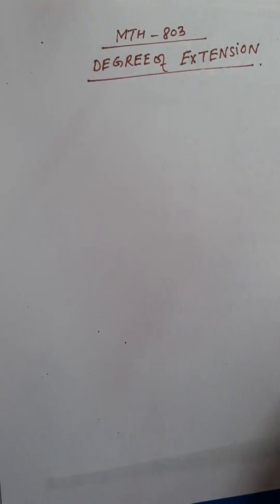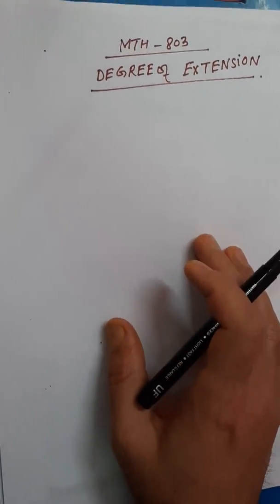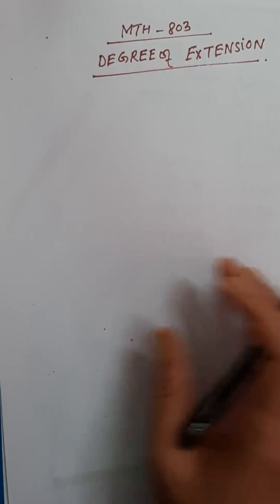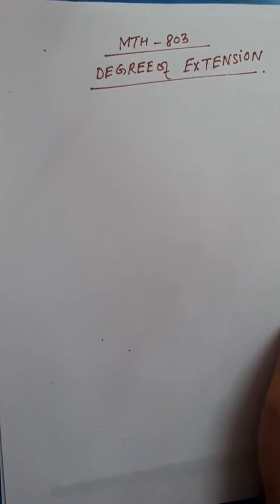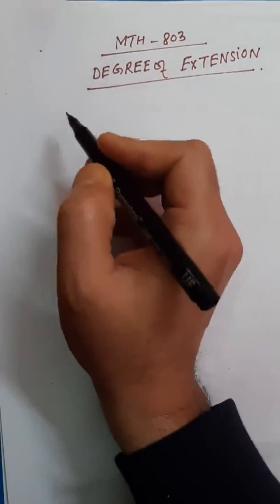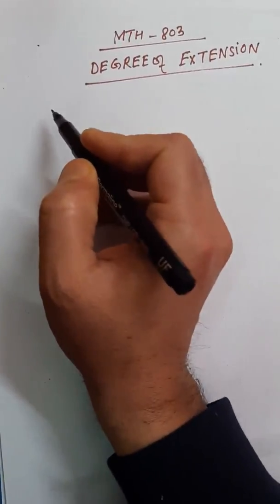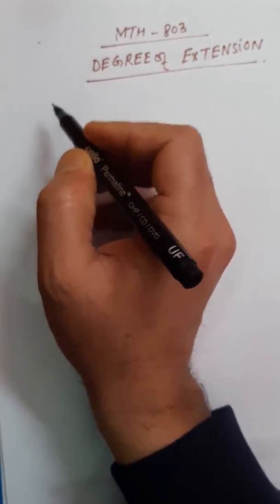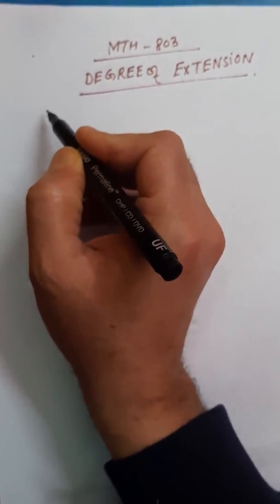In this lecture, we shall study degrees of extension. What do we mean by degree of an extension? Before going to that, just let me recall what we did in the previous lecture. In the previous lecture, we actually proved this fundamental theorem of field theory, which states that suppose F is a field